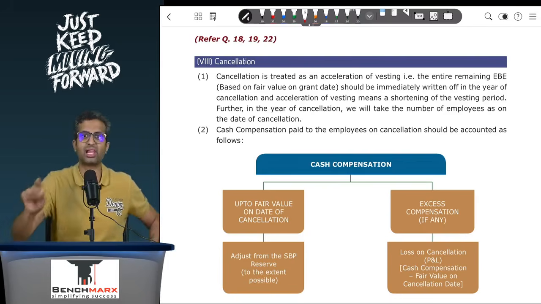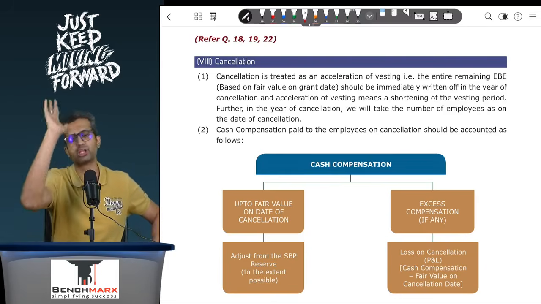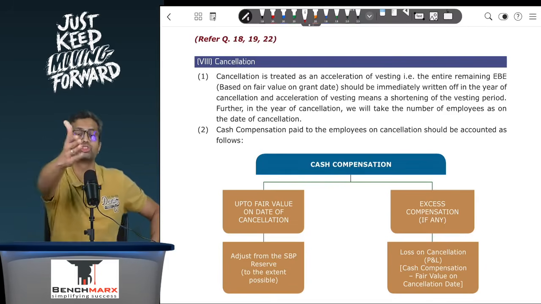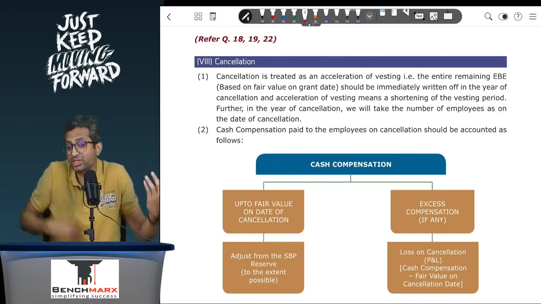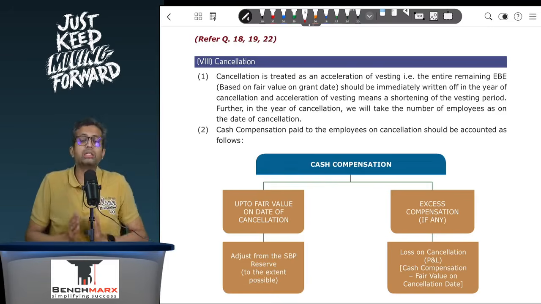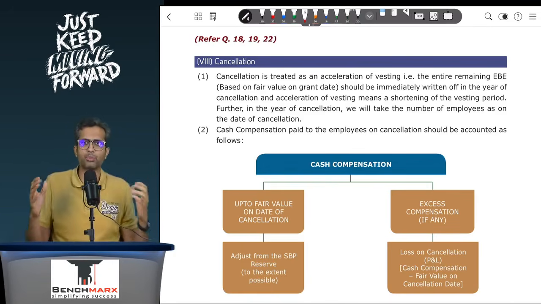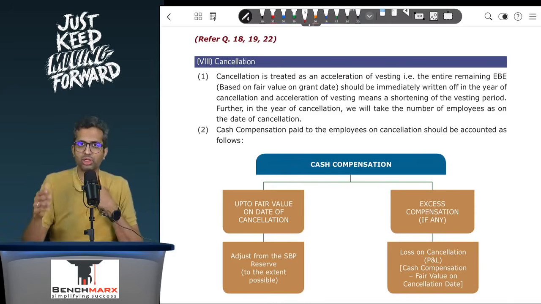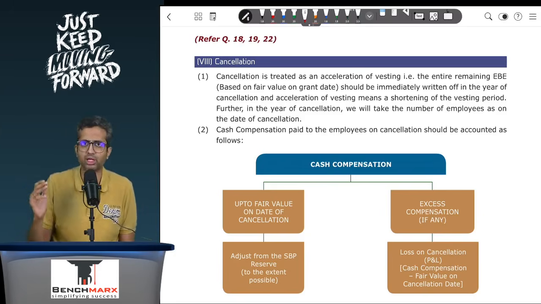That does not mean that the plan lapses. Otherwise, we would give ESOP and then just before vesting, say no, we don't want to give anything. There will be compensation because this is a breach of contract. So we are saying that whoever is continuing at the end of the second year will be entitled. It is possible that there were 10 employees and we were expecting one employee to leave each year, so we said that the plan will vest with 7 employees at the end of the third year. But now at the end of the second year, we are cancelling the plan, which means whoever are the employees at the end of the second year will get the cash compensation.